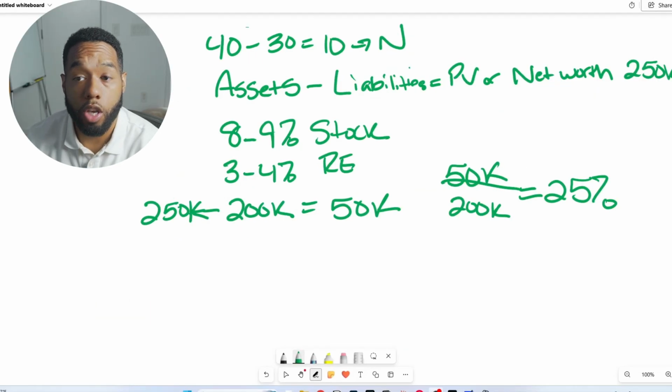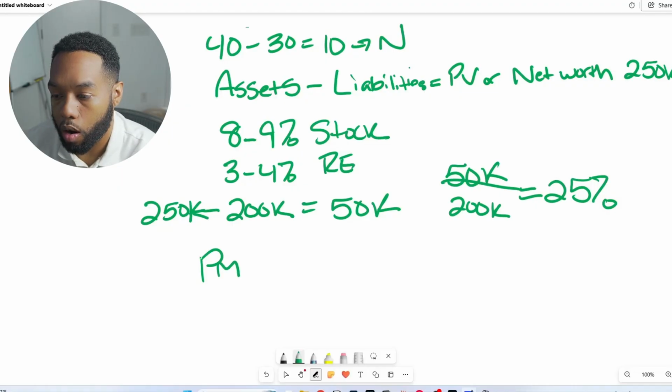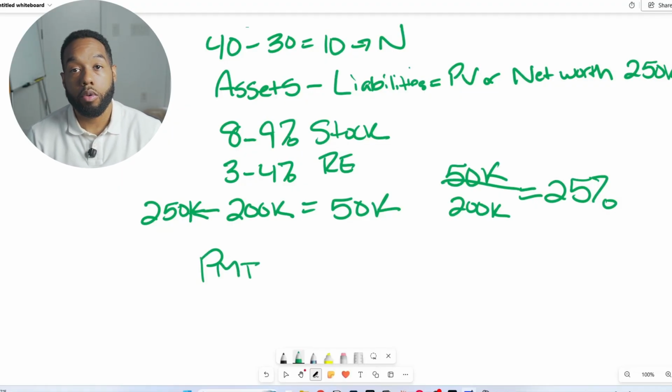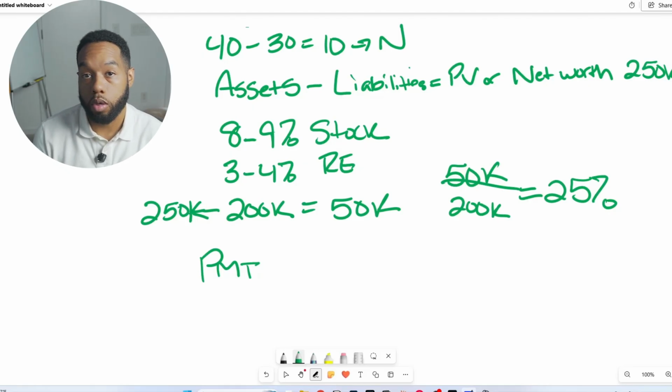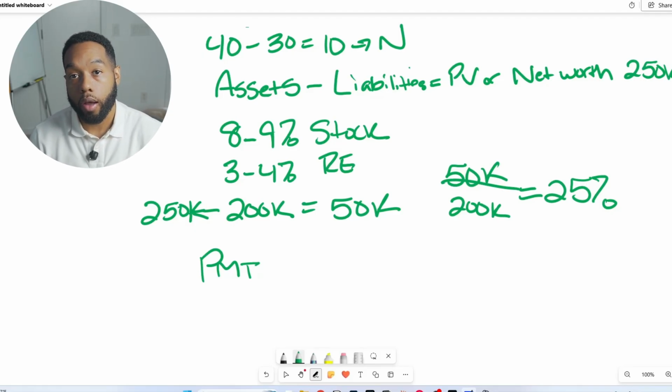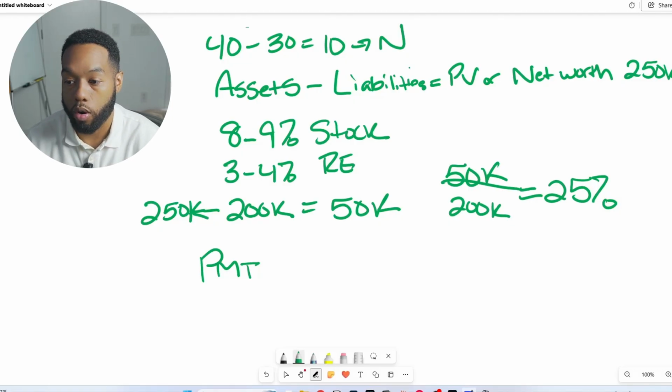Now, the last variable is going to be our PMT. And our PMT is our annual contribution. So you want to know how much you are investing every single year. If you don't know this number, you can look at old pay stubs or W-2 tax return statements to see how much you're contributing to your retirement account, or calculate how much you're contributing to investments outside of your accounts if you have a monthly or annual recurring savings rate.